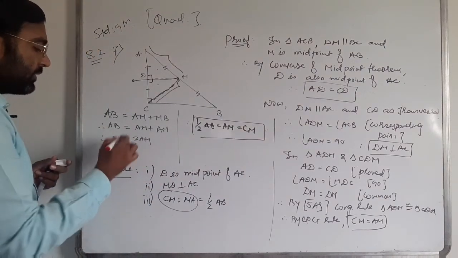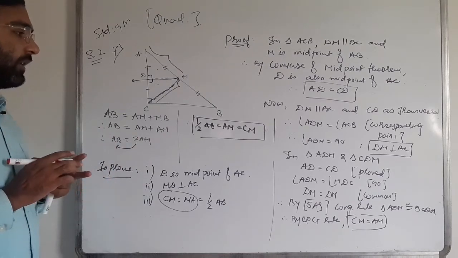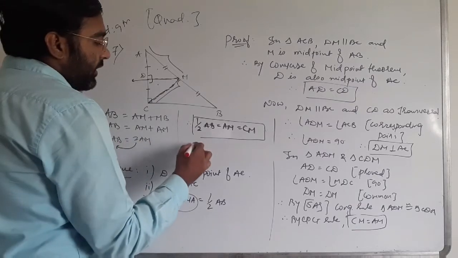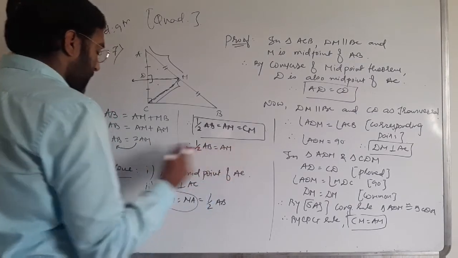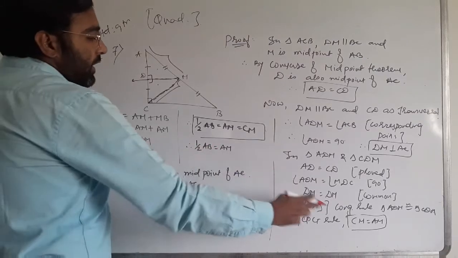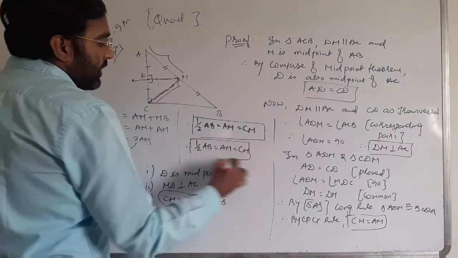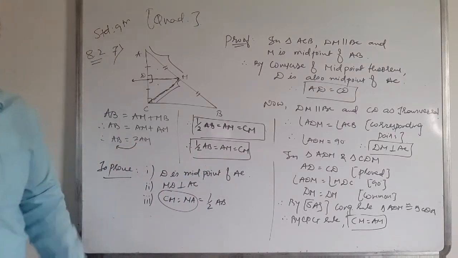The 2 is shifted to the other side for the division with AB. Okay, I'll write again here, half AB is equal to AM from this condition, but AM is equal to CM, so I'll write it is also equal to CM. Okay, clear that? Please note down fast.